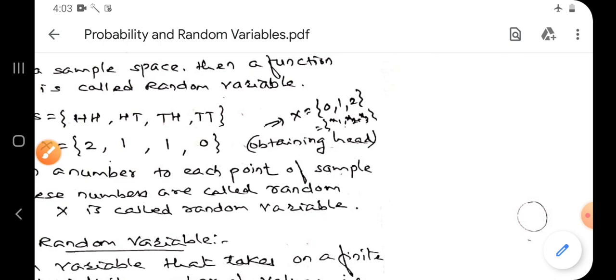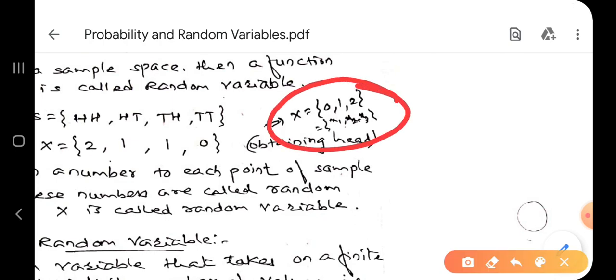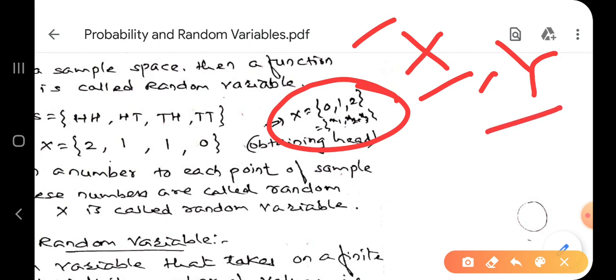Now these random variables are divided into two parts. For a random variable, we generally use the notation X. Further, we take Y also. X and Y be the two random variables. Then to avoid confusion, keep in your mind x1, x2, x3 we use for X, and y1, y2, y3 we use for Y. So no confusion there. So these are the random variables. Did you understand the random variable? A variable associated with a random number, or a variable associated with your sample space. Now if I take a die, then 1, 2, 3, 4, 5, 6 are the random variables.